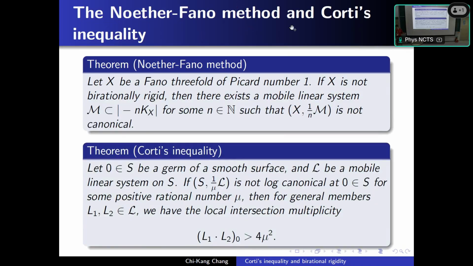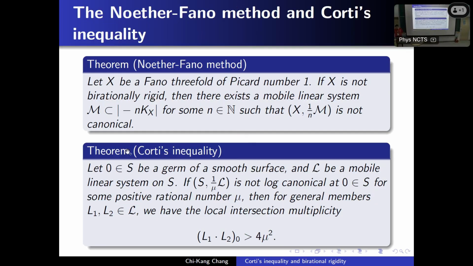The Noether-Fano method means that if a Fano variety of Picard number 1 is not birationally rigid, then we can always find a mobile linear system in minus n K_X, the anti-canonical bundle twisted n times, such that the pair (X, 1 over n M) is not a canonical pair. Sorry, here are many notions in birational geometry. So maybe regard it as a story if this is the first time you see them.